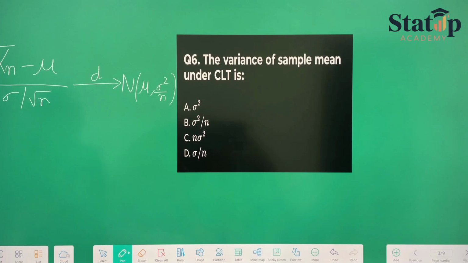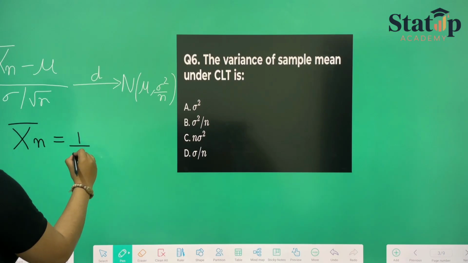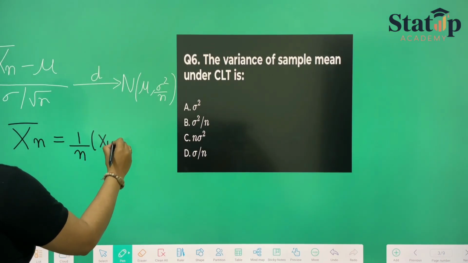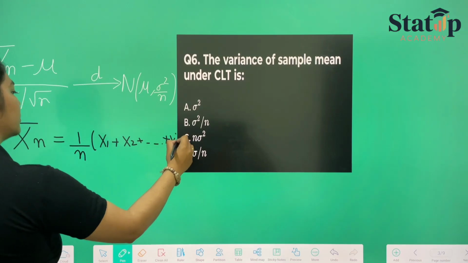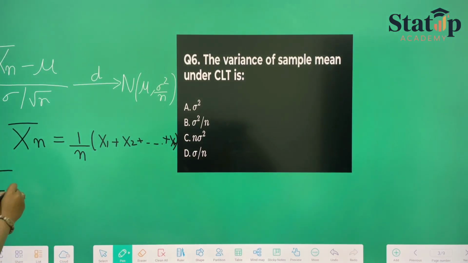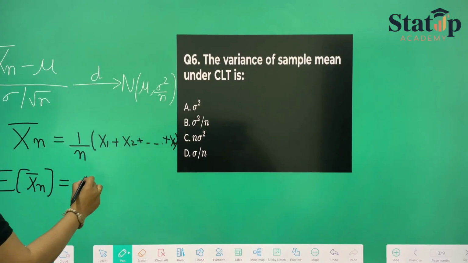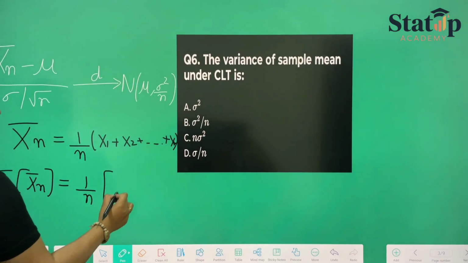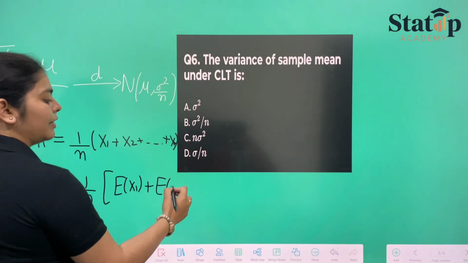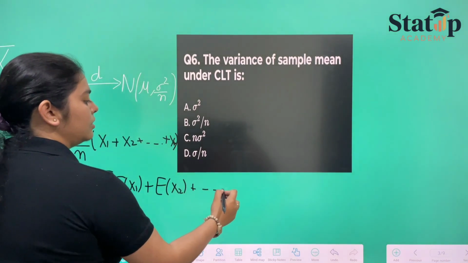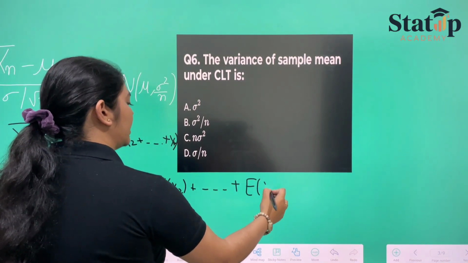How does this sample mean arise? So x bar n we are talking about, this is nothing but 1 upon n times x1 plus x2 up till xn. Now if we have to calculate the expectation of the sample mean, this will come out to be 1 upon n into expectation of x1 plus expectation of x2 and up till expectation of xn.